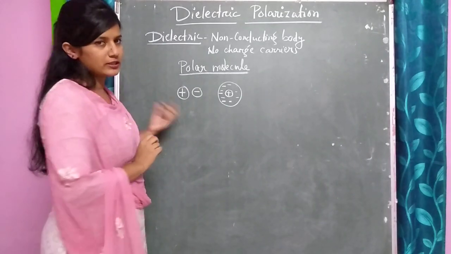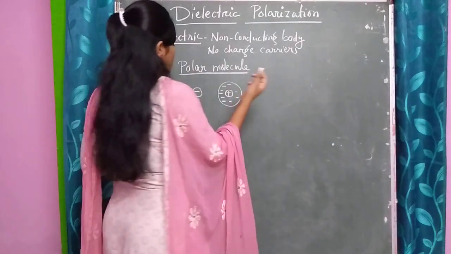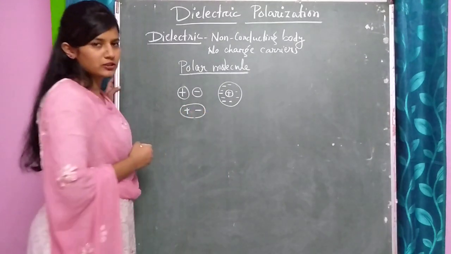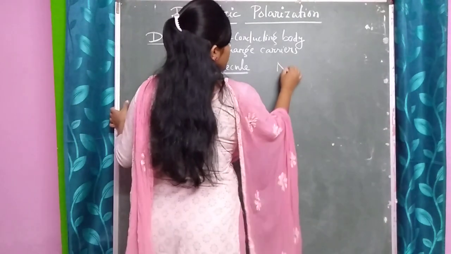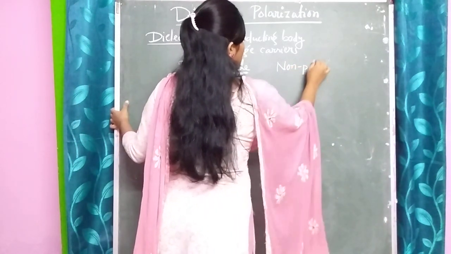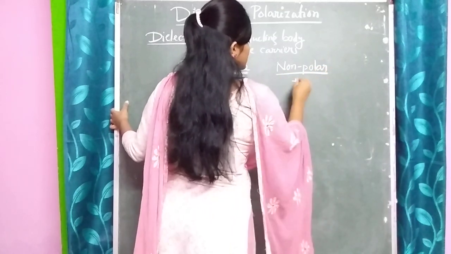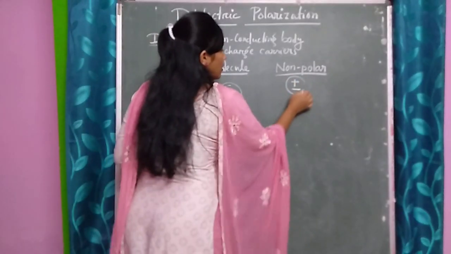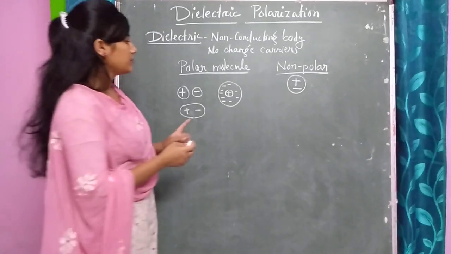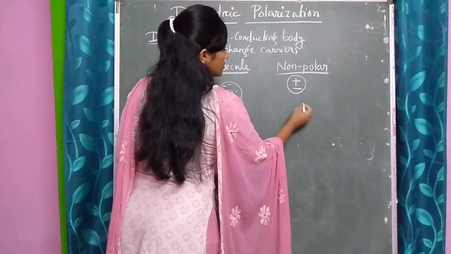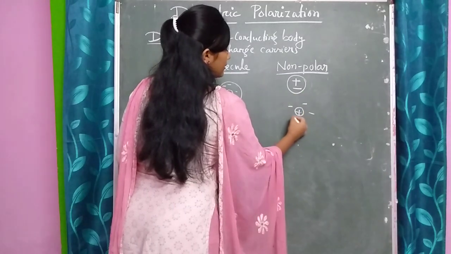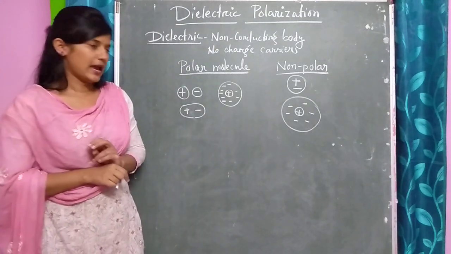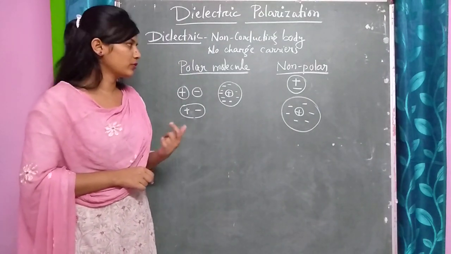Then in this case we will say that the center of positive charge and negative charge doesn't coincide. I will represent this as plus minus. But in case of a non-polar molecule, the center of gravity of positive charge and center of gravity of negative charge will coincide. That means the positive and negative charges are uniformly distributed inside an atom, or we can also say a molecule.